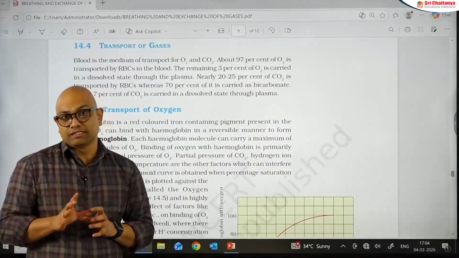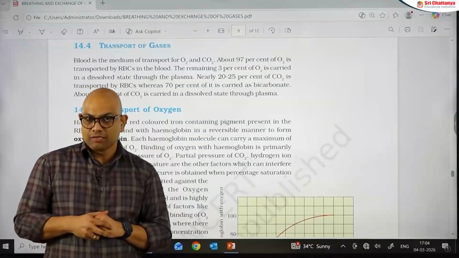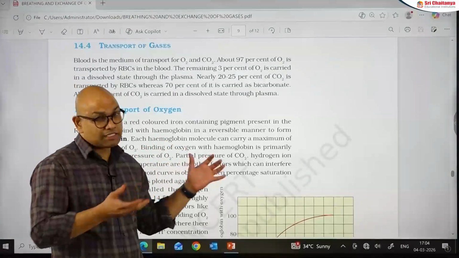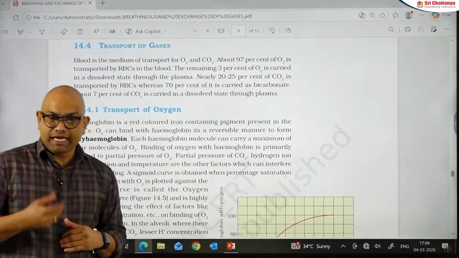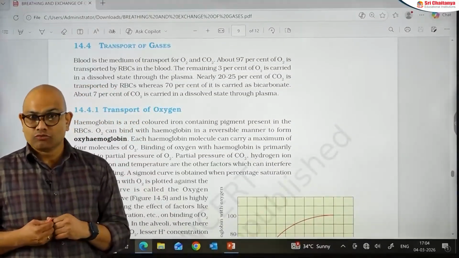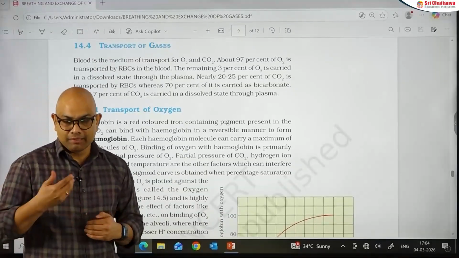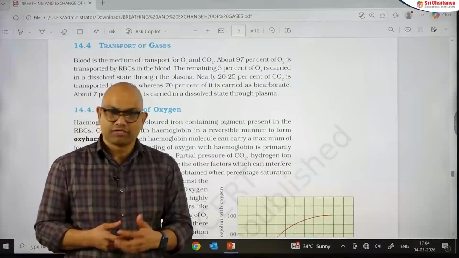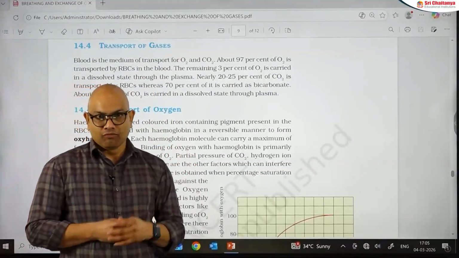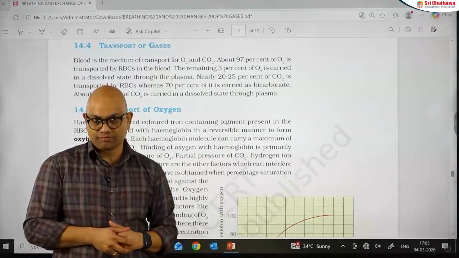So, what are the factors that influence the dissociation of oxyhemoglobin? One of the important factors is partial pressure of carbon dioxide. The high partial pressure of carbon dioxide at the tissues causes the dissociation. The second important factor is partial pressure of oxygen. The low partial pressure of oxygen is also an important factor that influences this dissociation. Along with these two factors, high temperature and high hydrogen ion concentration will also influence the dissociation of oxyhemoglobin. Once the oxygen is dissociated from the hemoglobin, it is delivered to the tissues.